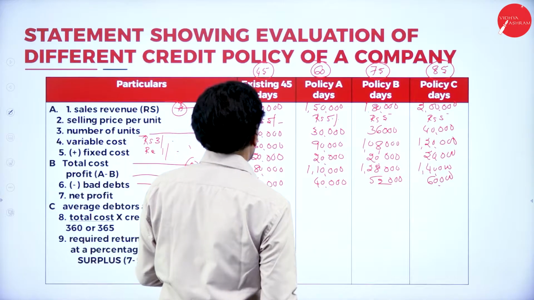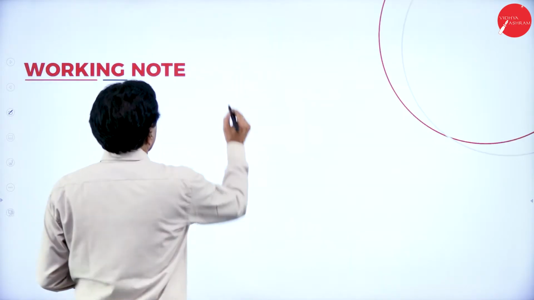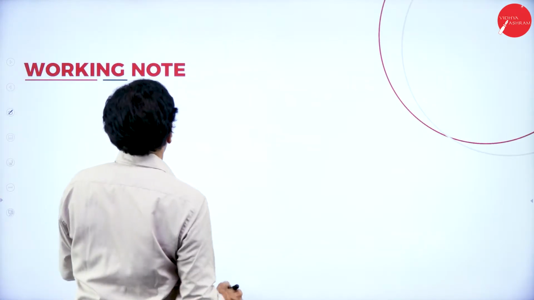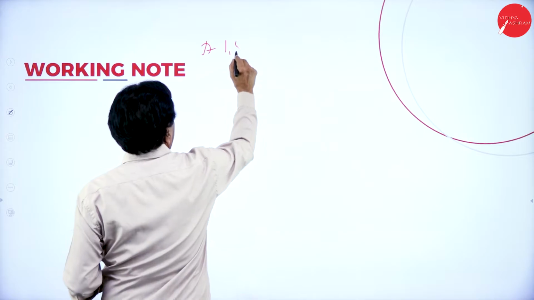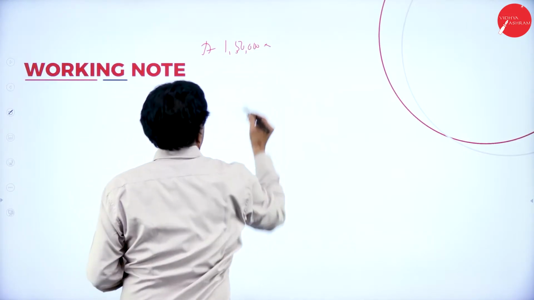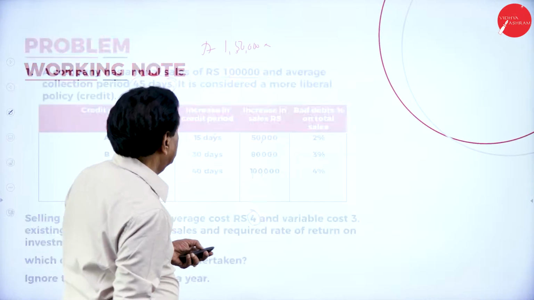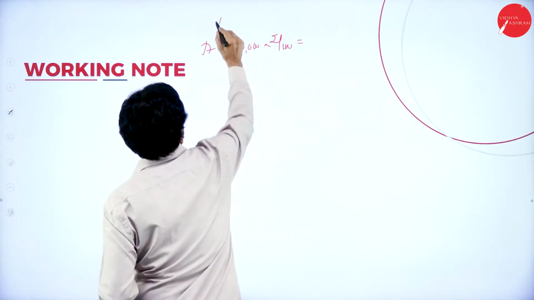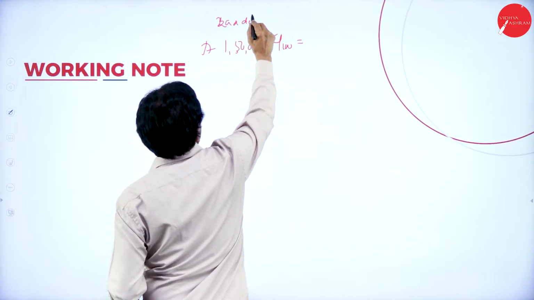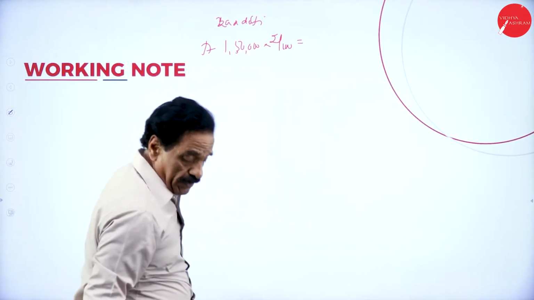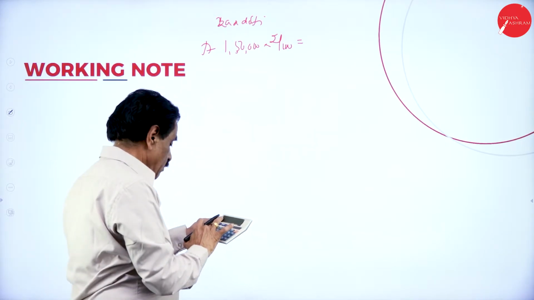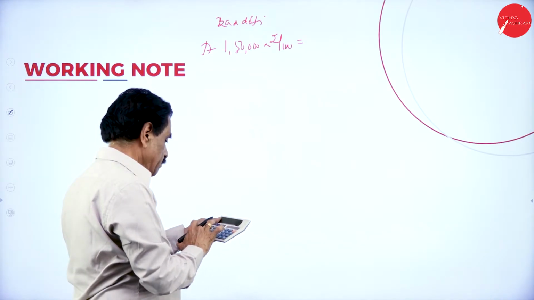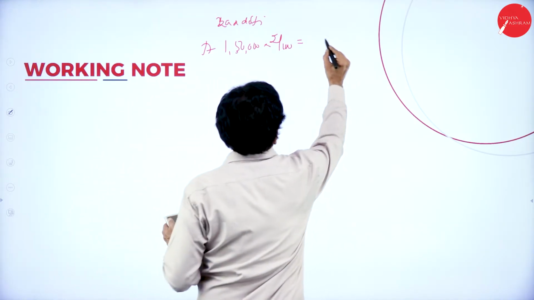Policy A sales are 1,50,000 into 2 divided by 100, bad debt is 3,000.